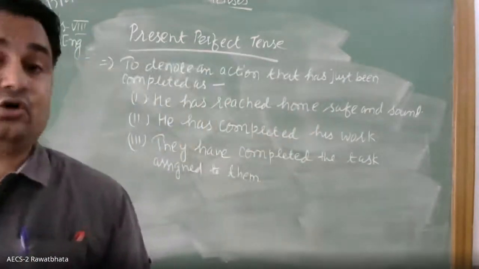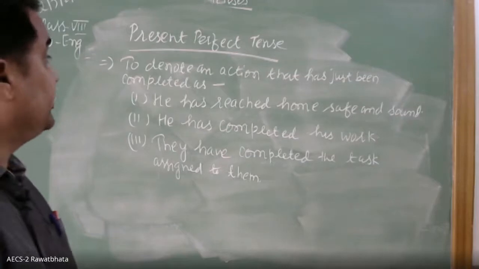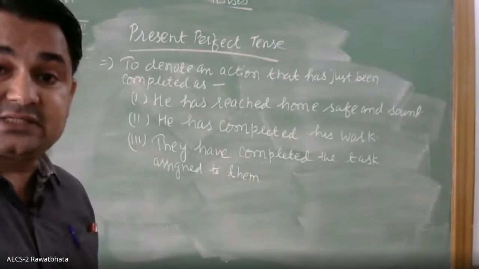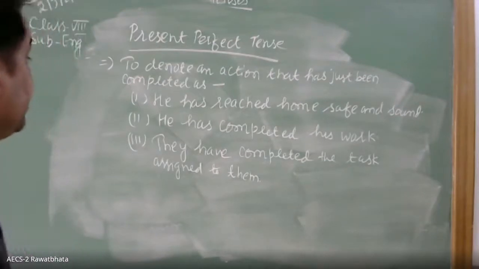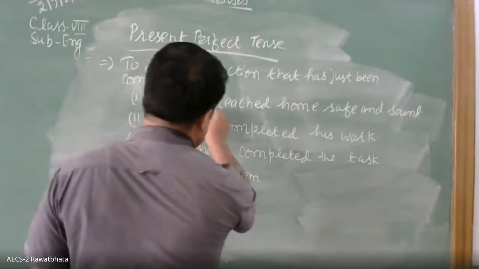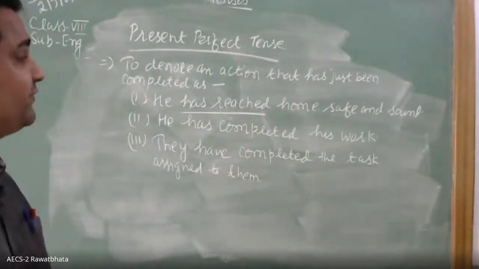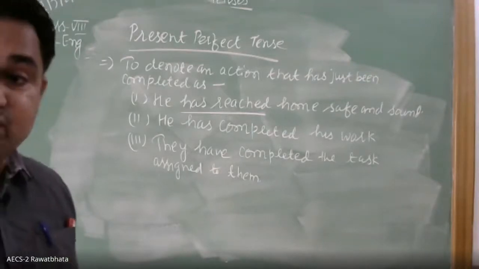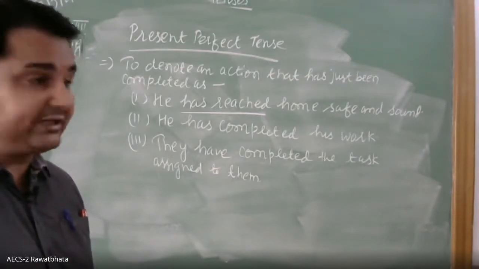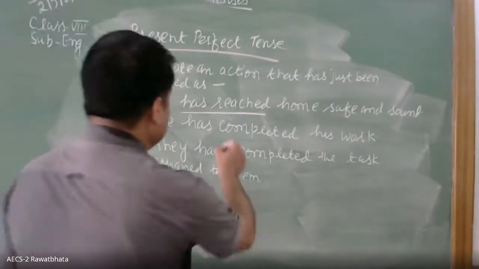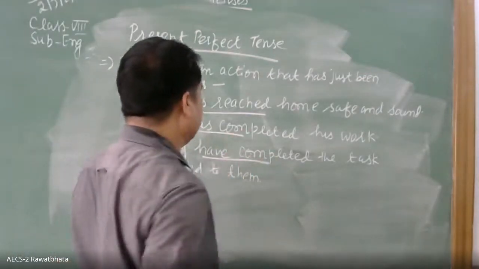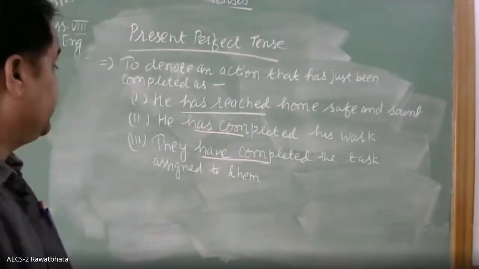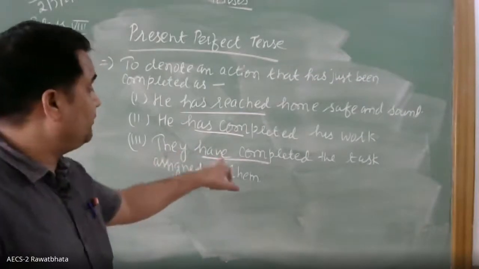Okay, children. So it is used to denote an action that has just been completed. He has reached home safe and sound. Then, he has completed his work. Likewise, for just completed things it is used. They have completed the task assigned to them. So they is what? Plural. So with plural, what has been used?